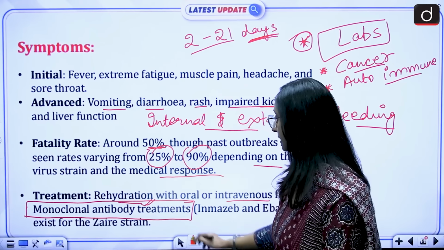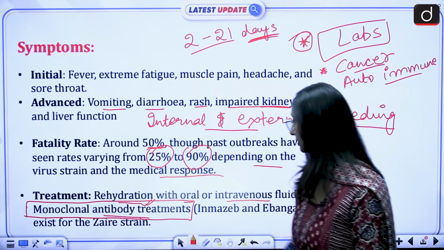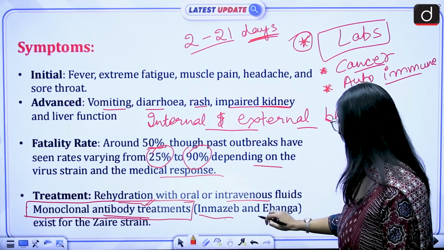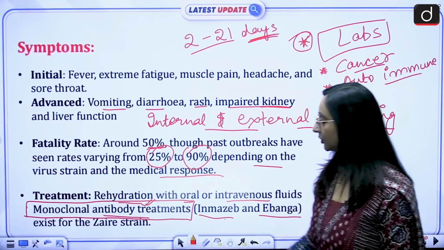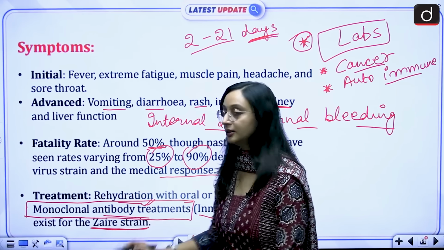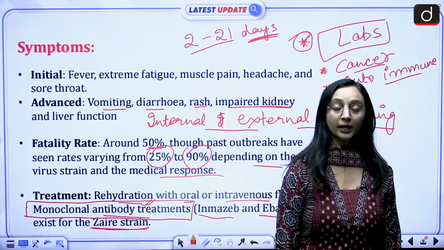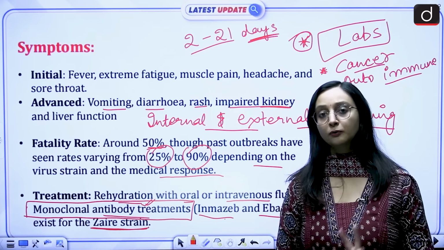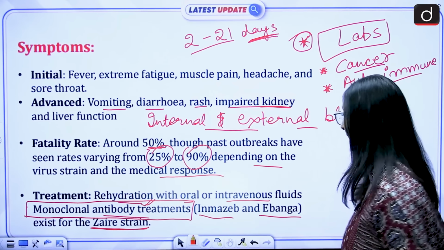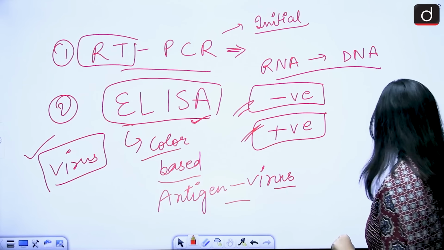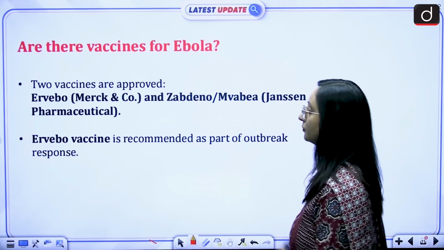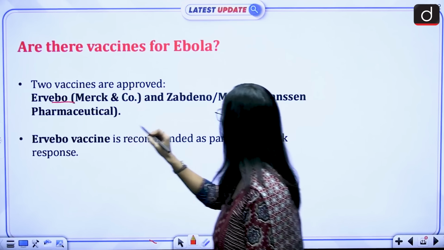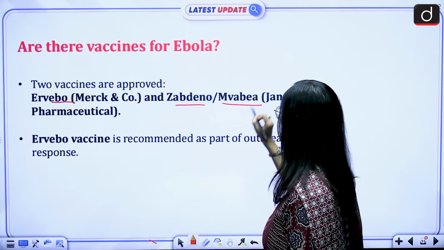And in the Ebola case also, we have this antibody treatment. Some names have been given over here: Inmazeb and Ibanga. They exist for the Zaire strain, the Ebola virus. But I already told you that we don't have any specific vaccine or therapeutic for the Bundibugyo virus, but we have two vaccines that have been approved for the Ebola virus, that is Ervebo and Zabdino or Wabia.